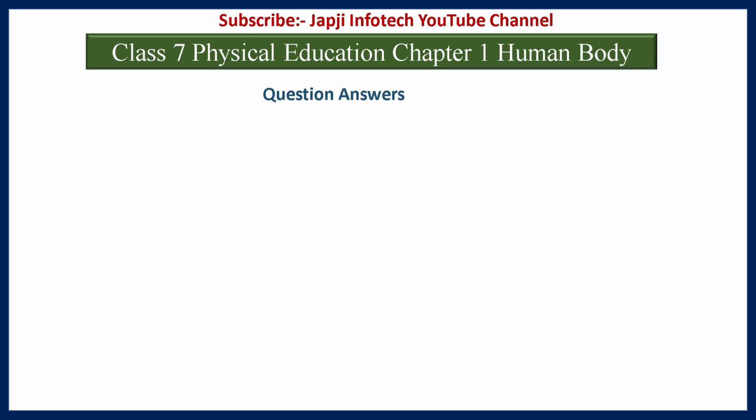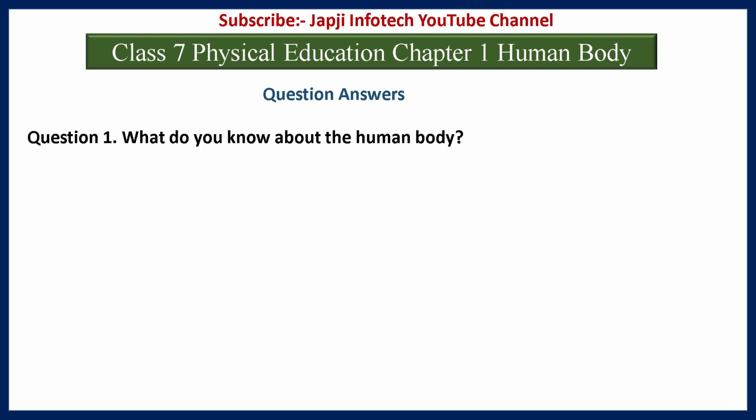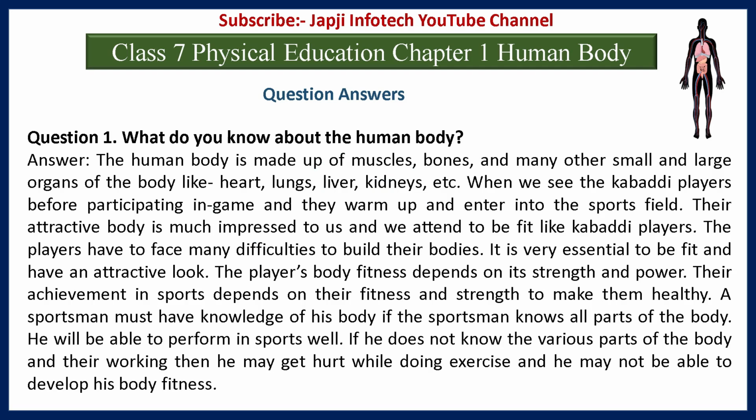First we have Class 7 Physical Education Chapter 1, Human Body. Its first question is, what do you know about the human body? And your answer is the human body is made up of muscles, bones, and many other small and large organs of the body like heart, lung, liver, kidney, etc.